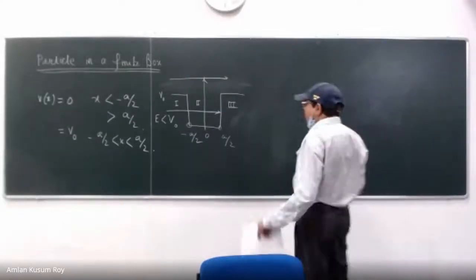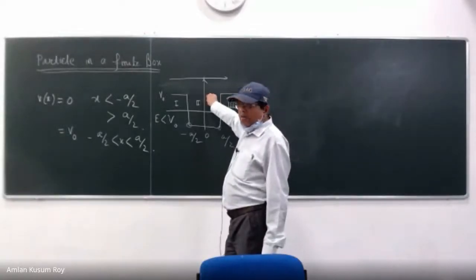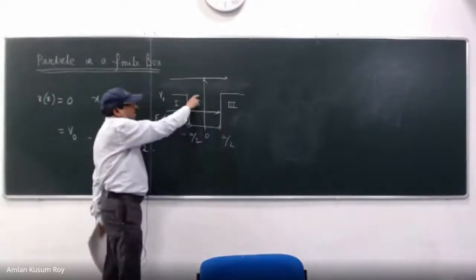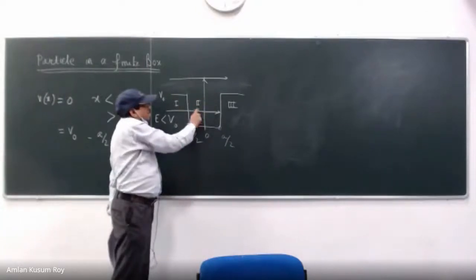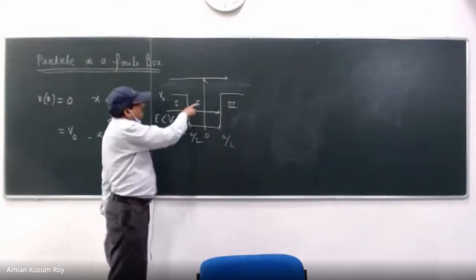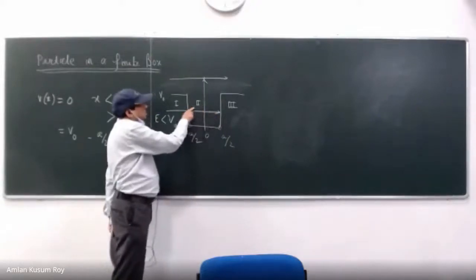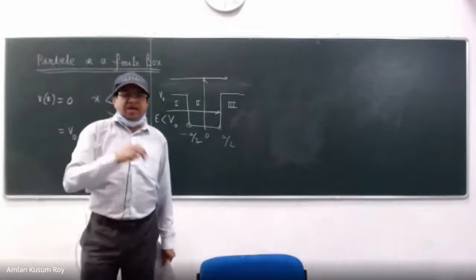Before that, understand what classical mechanics can tell us. What is classical mechanics going to tell you? It is going to tell you that as long as the particle is inside the box, the particle cannot come out of the box. It can just go this way or this way. The moment it collides with the wall, it will come back.